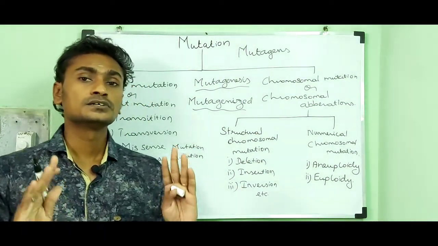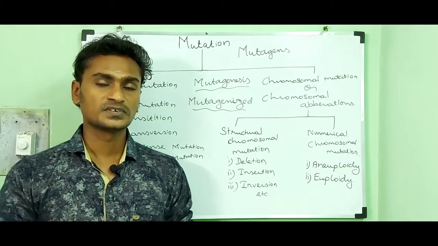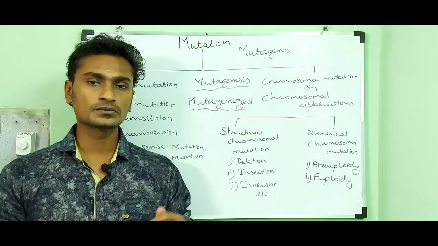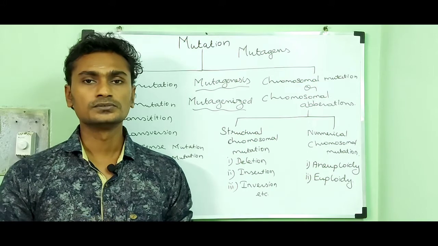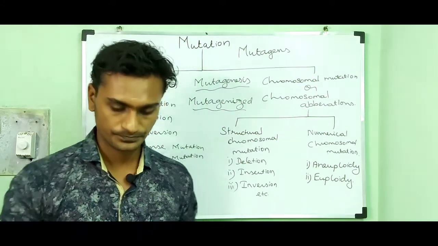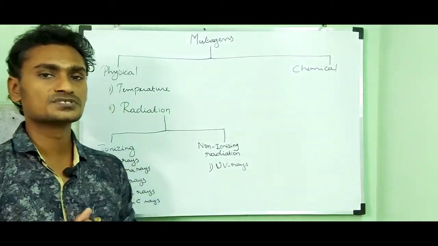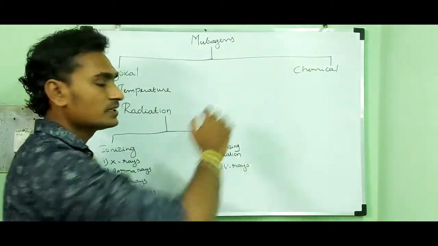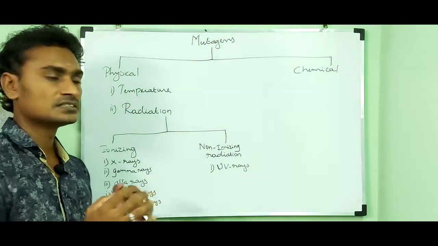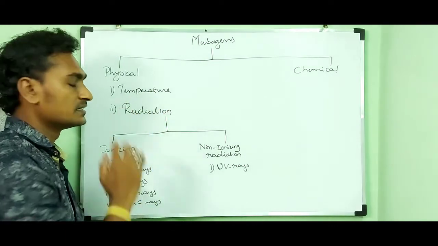Then there are two types of mutagens: physical mutagens and chemical mutagens. First, I am going to tell about the physical mutagens. In the physical mutagens, we have two factors: temperature and radiation.